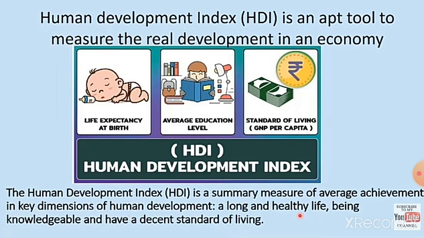It is a summary measure of average achievement in key dimensions of human development, that is a long and healthy life, being knowledgeable and having a decent standard of living. So HDI measures the life expectancy at birth. Expectancy means the state of thinking or hoping that something good will happen. Next, average education level. Next, standard of living of people.